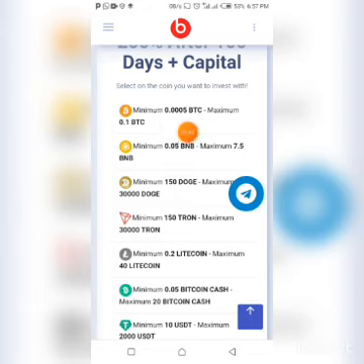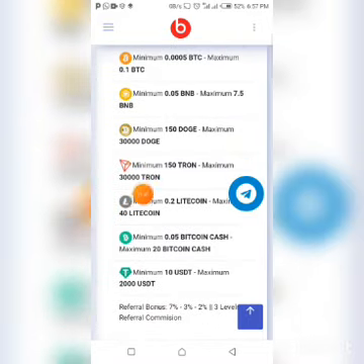Under each plan, you're going to see different cryptocurrencies you can invest in. You can use BTC, BNB, Dogecoin. Each of them has its minimums. You can use Tron, Litecoin, Bitcoin Cash, USDT.